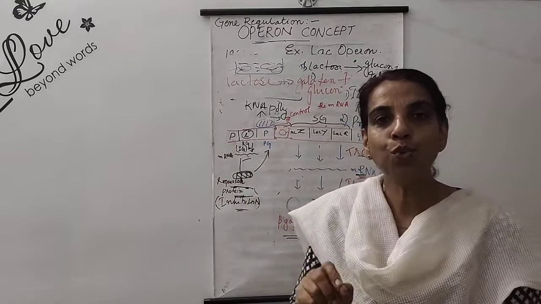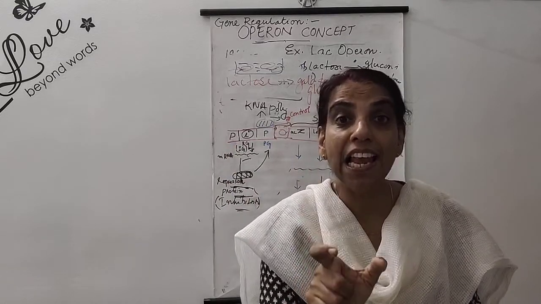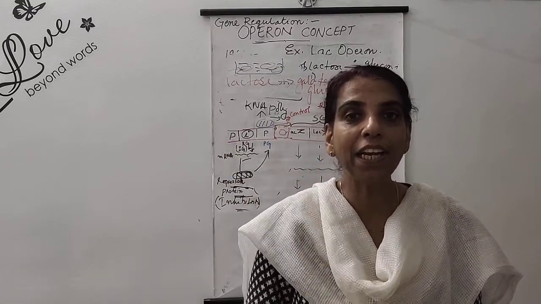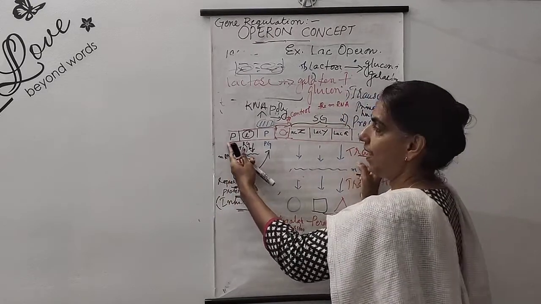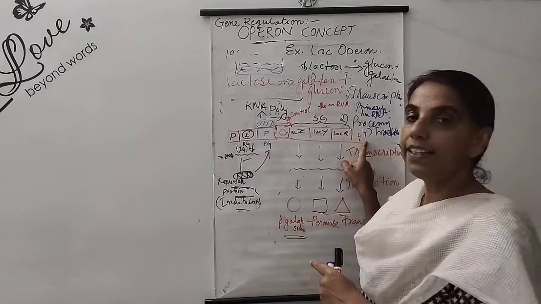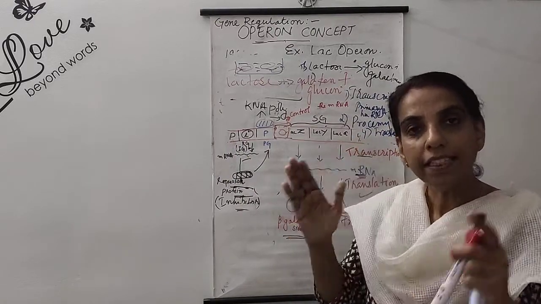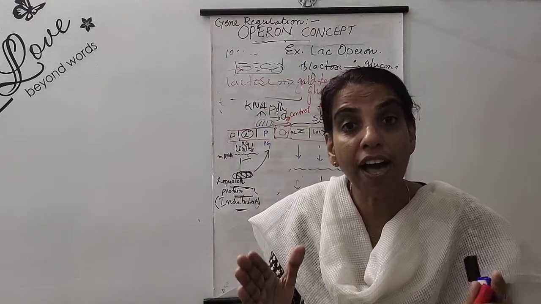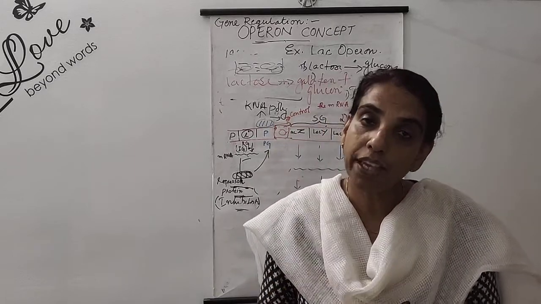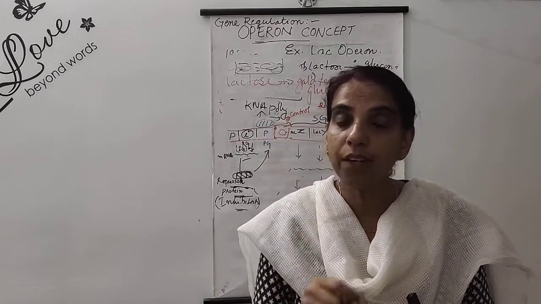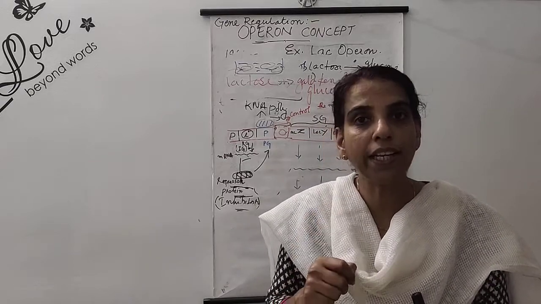Operon is used for a self-regulatory segment of DNA. Look at this segment, a piece of DNA starting from here till this end. That is a very defined and self-regulatory segment. What is the meaning of self-regulatory?